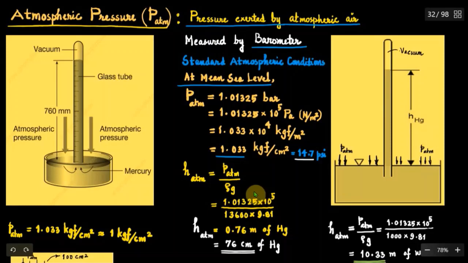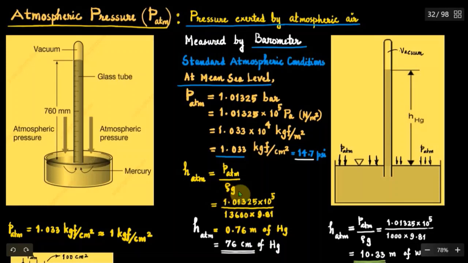So in terms of height of mercury column, we have to use the density of mercury here. So PATM in SI units is 1.01325 into 10 to the power of 5, then that divided by rho G. So rho of mercury 13,600 kilogram per meter cube into 9.81.